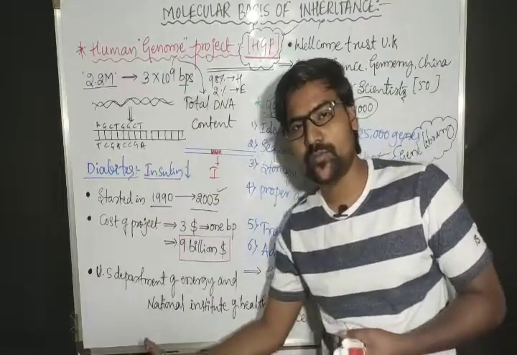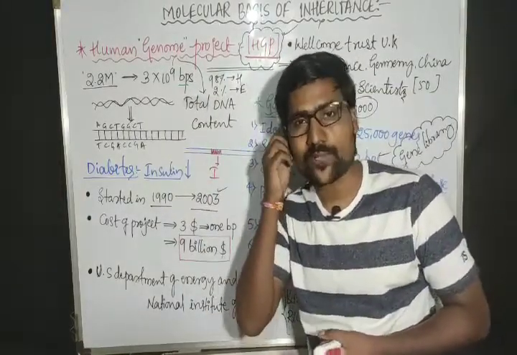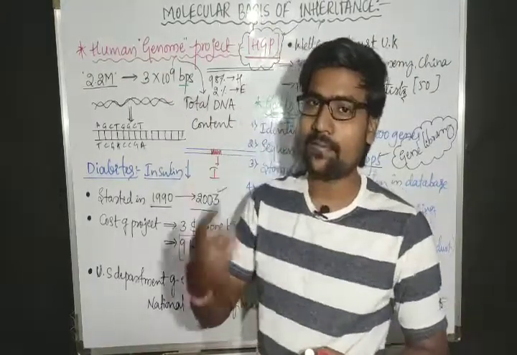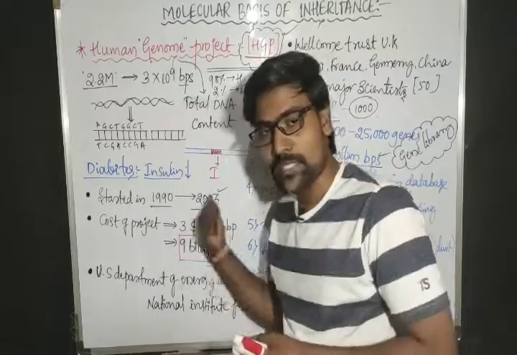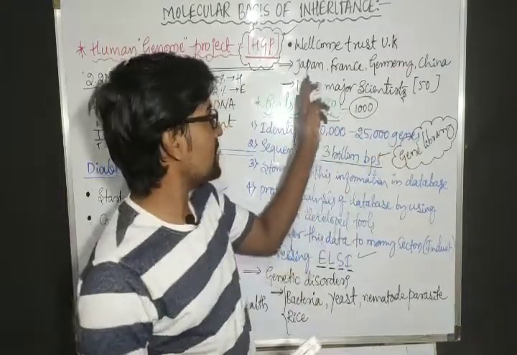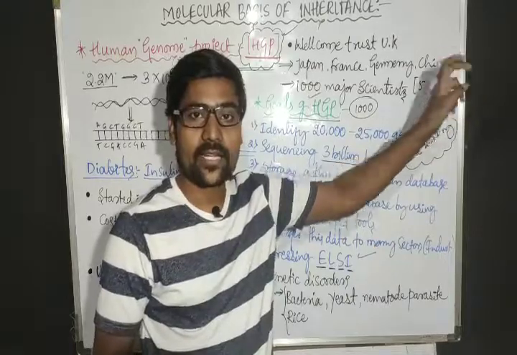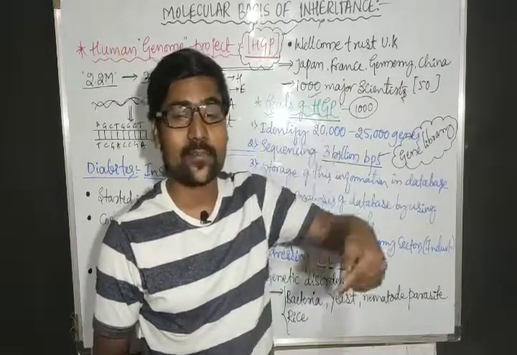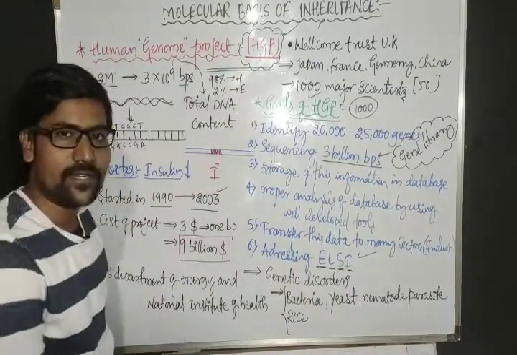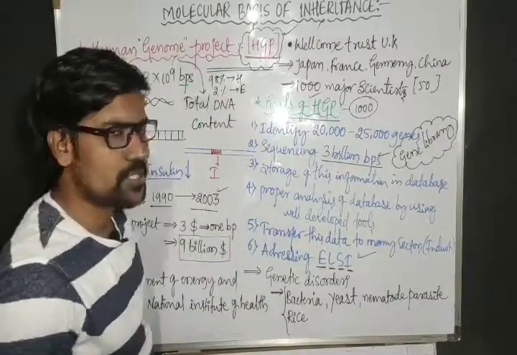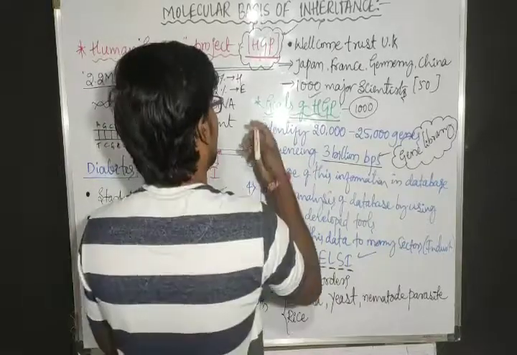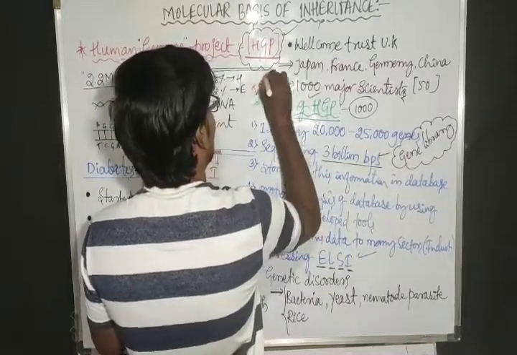This is how the Human Genome Project started. It actually started in 1990 and was completed in 2003, a total of 13 years, a 9 billion dollar mega project. Many countries were involved, and out of them these are the major contributors. The major pioneer, the one who started the project, is America. These are the pioneer organizations that started the Human Genome Project. These are very important goals of the project.